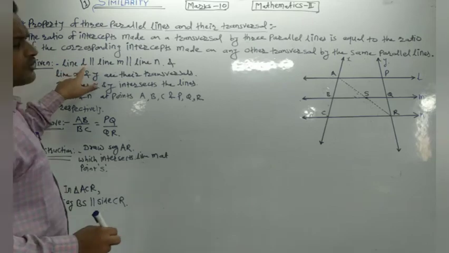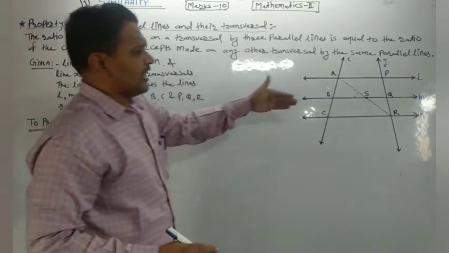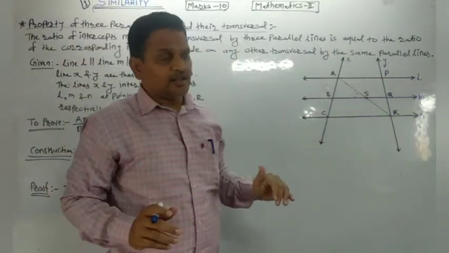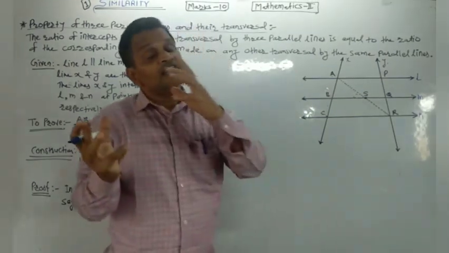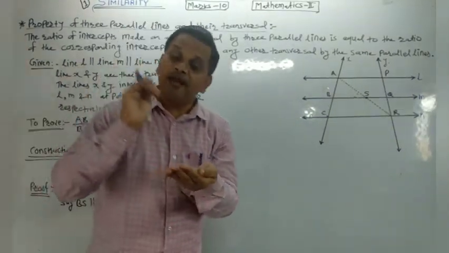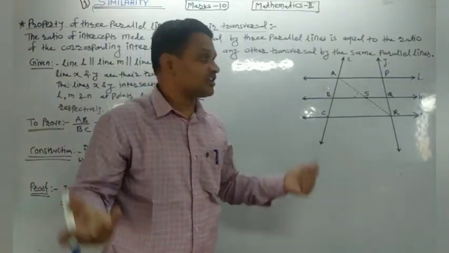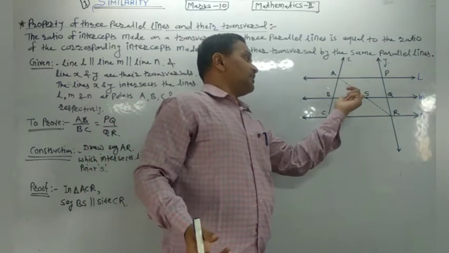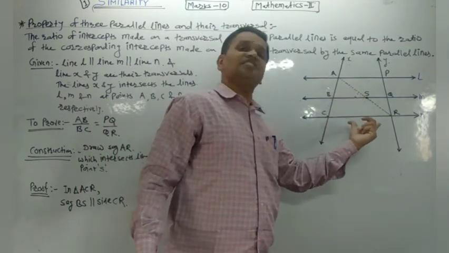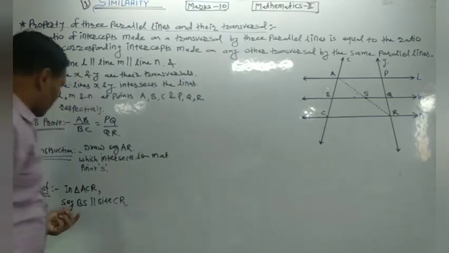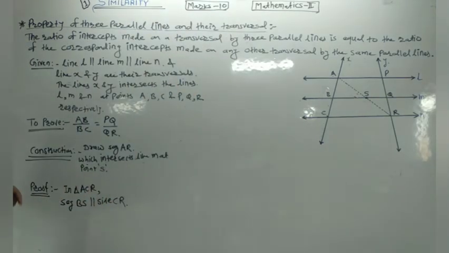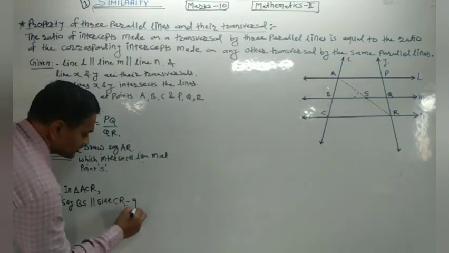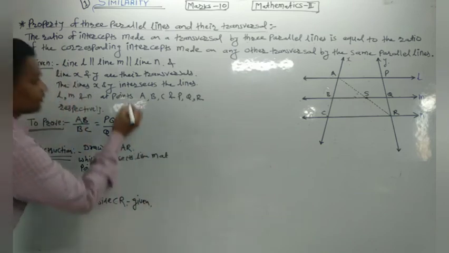Because it is given here in the given: lines M and N are parallel. If lines are parallel, then segments included in them are also parallel. Then we say that seg BS is parallel to side CR. Right, here is given.